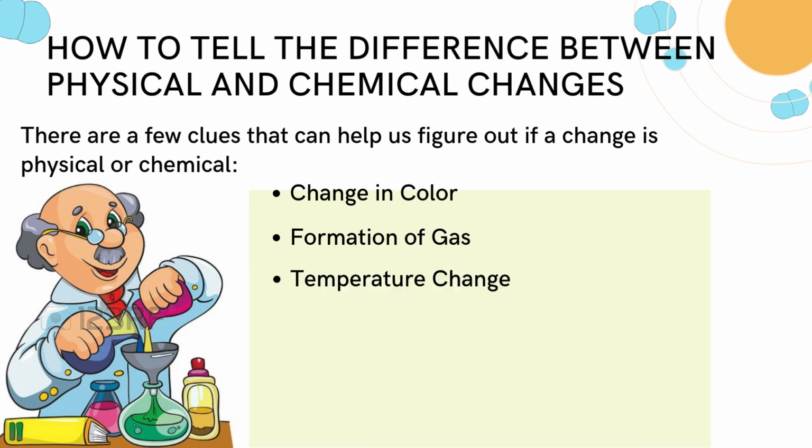Temperature change. If a change in temperature happens on its own without you adding or removing heat, it might be a chemical change. For example, when wood burns, it gets hotter because of the chemical reactions. Formation of a precipitate. Sometimes when two liquids mix, a solid forms. This solid is called a precipitate, and it's a clue that a chemical change has occurred.